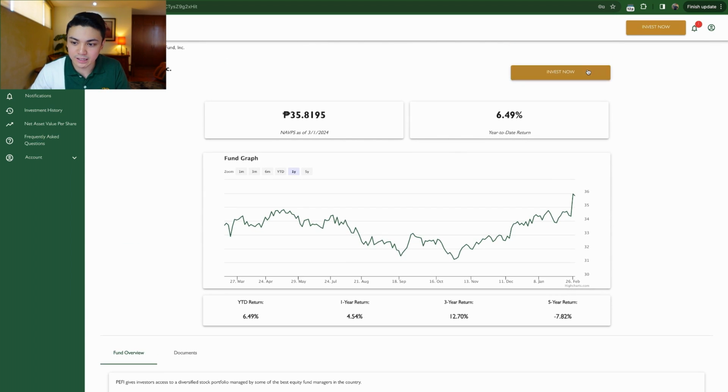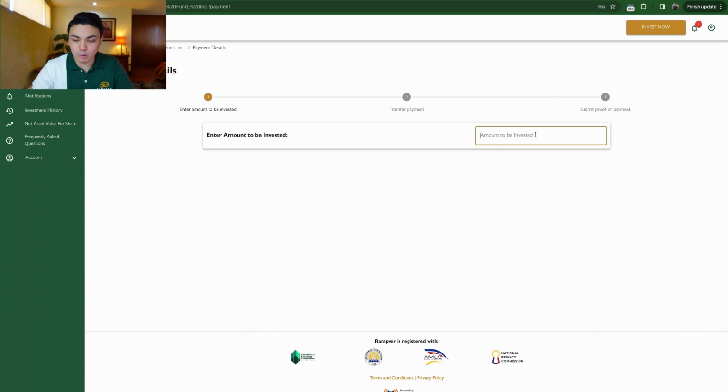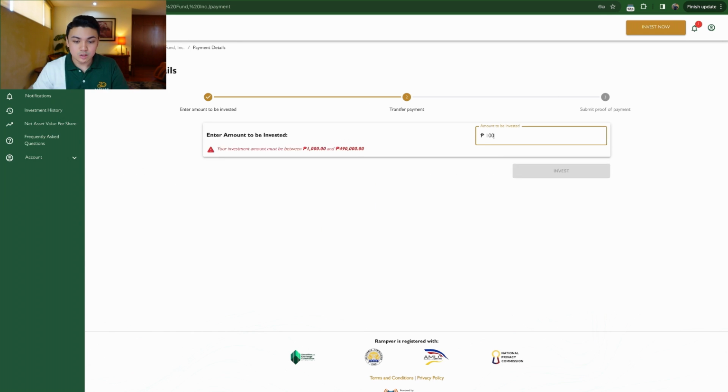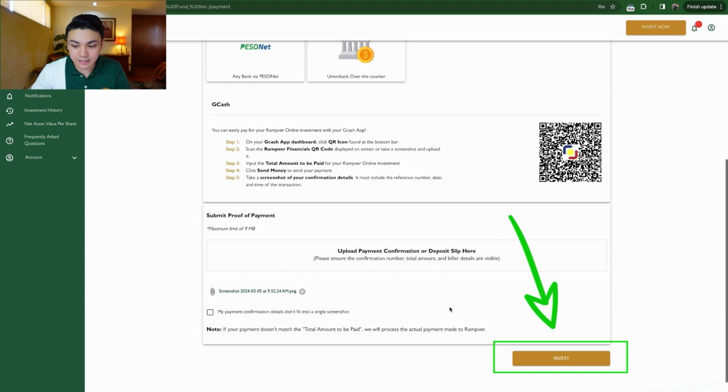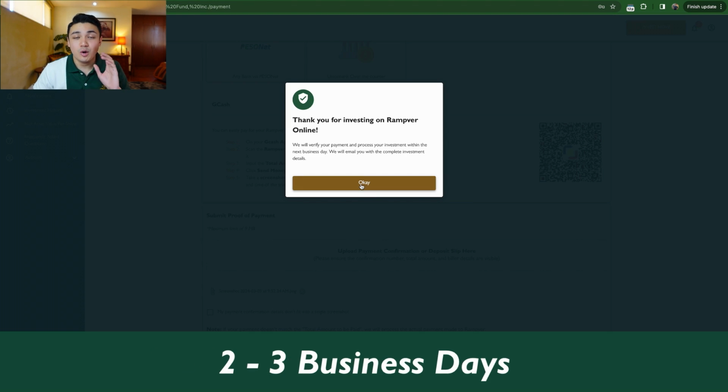It's the same process again. Invest now. Tapos dito mo lalagay, I want to invest. Dapat 10,000 naman ngayon. So let's just say I pay through the same GCash. Diba? Upload payment. And then I will click invest. Okay, so again, this will be processed within the next business day.